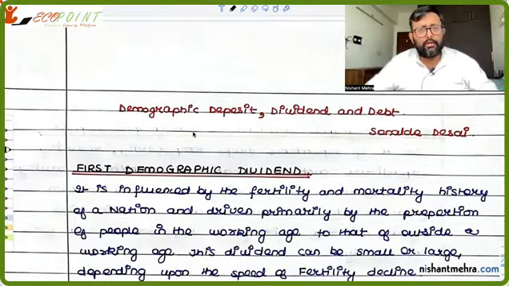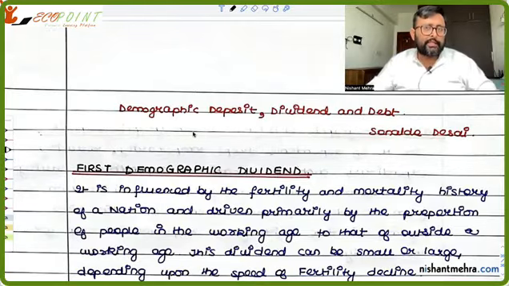So one is very simple, because first mortality declines as the nation develops, then fertility declines. When fertility declines, the number of children in the family declines. So it means that the number of dependents is declining, and the proportion of dependents in the total population is declining. That's a good thing. And the working age population is increasing. So the burden on the working age population is declining, and hence we have a demographic dividend.